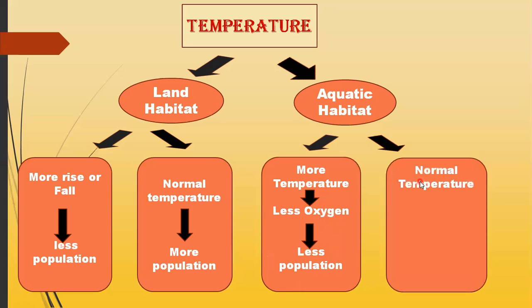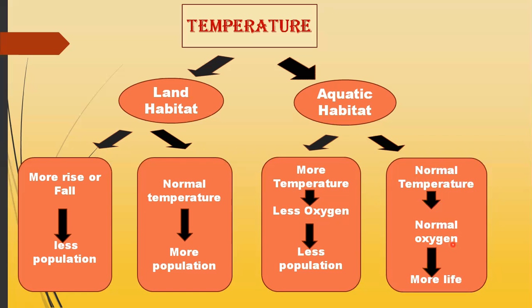Now come towards the case where the temperature of the aquatic habitat is normal. In case of normal temperature, it means the normal amount of oxygen is present here, and the aquatic animals can get the normal amount of oxygen for breathing. So there will be more life. In case of normal oxygen, there will be more life in the aquatic habitat, because the aquatic animals will get the proper amount of oxygen for breathing.